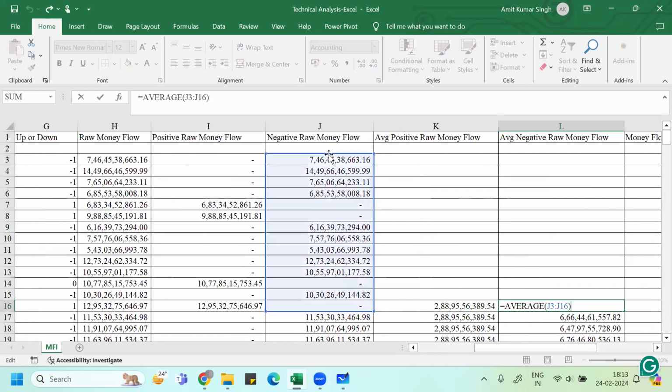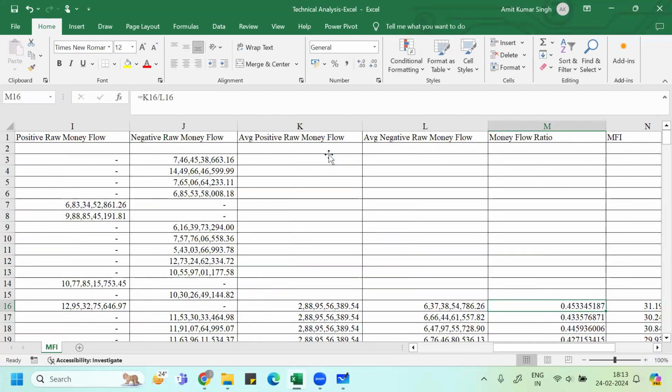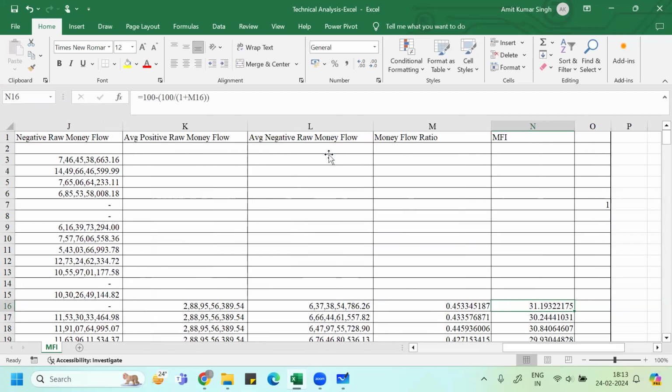How will you get the average? Either by using sum divided by 14 or by using the average function. Once you get this average value, you divide average positive raw money flow by average negative raw money flow, and you'll get the money flow ratio. Then you use the formula 100 minus 100 divided by 1 plus your ratio. That will give you the money flow index value, a value between 0 to 100.